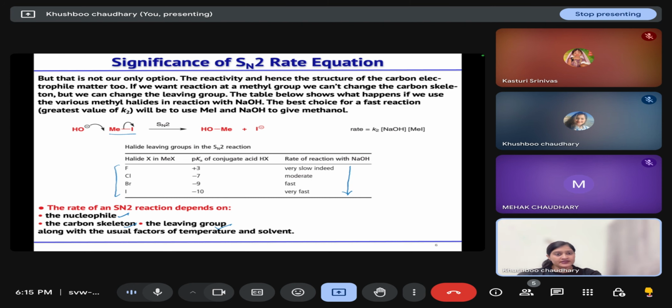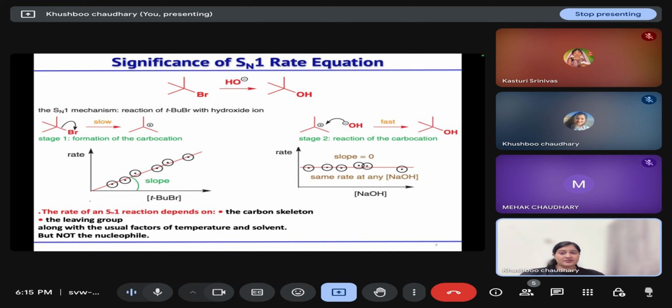So let's move on. Now let us discuss the significance of the SN1 rate equation. In the case of an SN1 reaction, for example, the reaction of tert-butyl bromide with hydroxide ion, you will get your tertiary alcohol. As this reaction proceeds via the SN1 mechanism, it is a two-step process. In the first step, your carbocation will generate: the bromide, or leaving group, will leave the molecule and your carbocation will form.